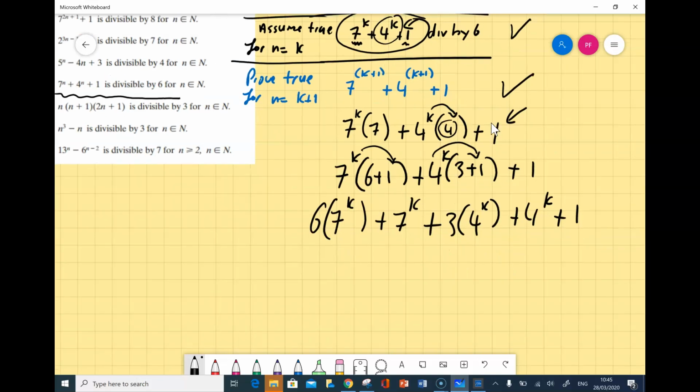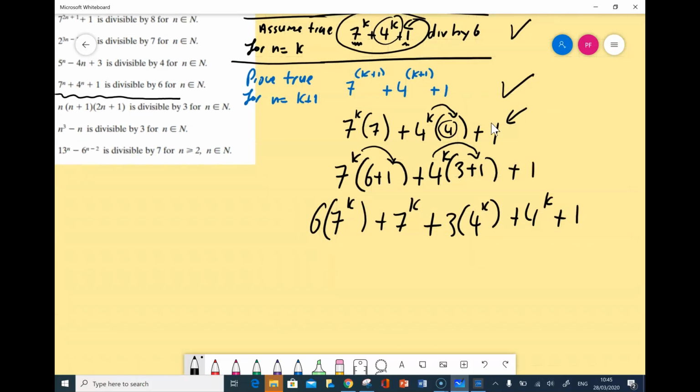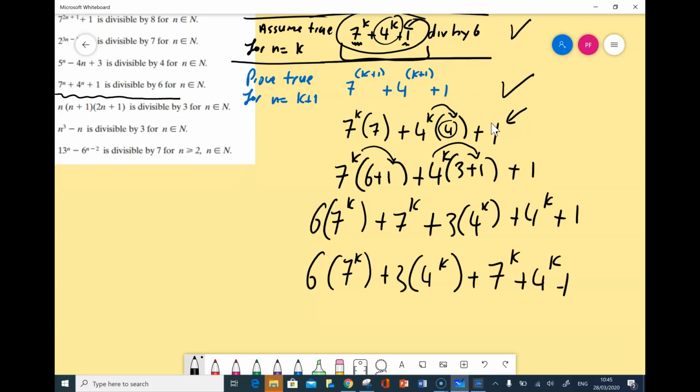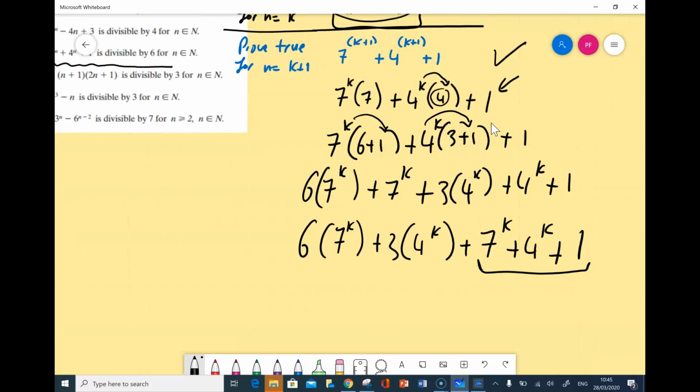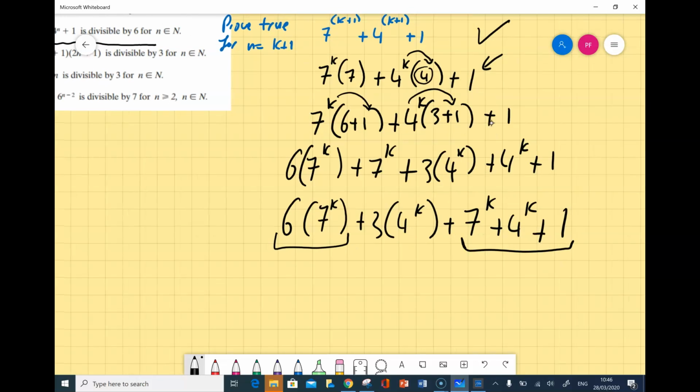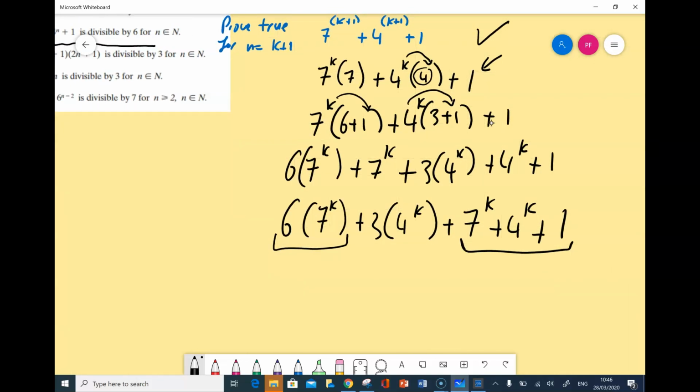Alright, so putting all that together, I'll rearrange it so I have my assumption together. So I have 6 by 7 to the power of k plus 3 by 4 to the power of k plus my assumption, which is 7 to the power of k plus 4 to the power of k plus 1. I can take all of that as assumed to be divisible by 6. Now, 6 by 7 to the power of k is obviously divisible by 6 because it's multiplied by 6.